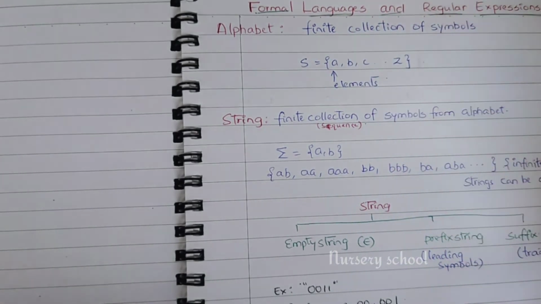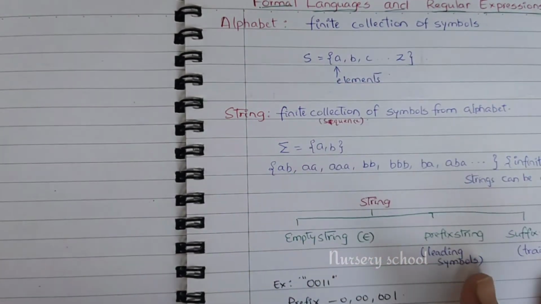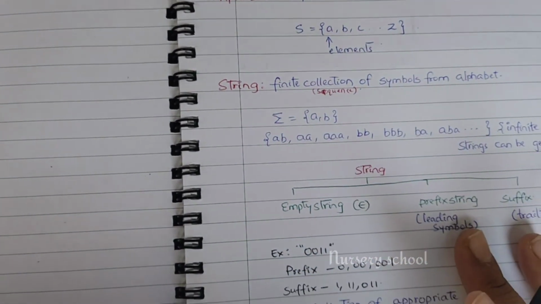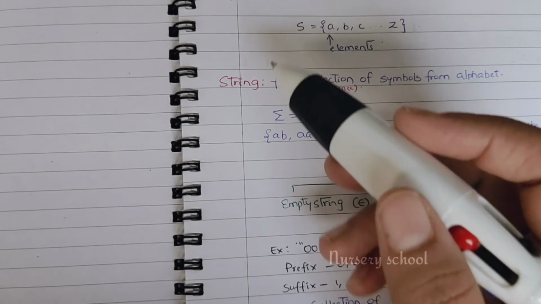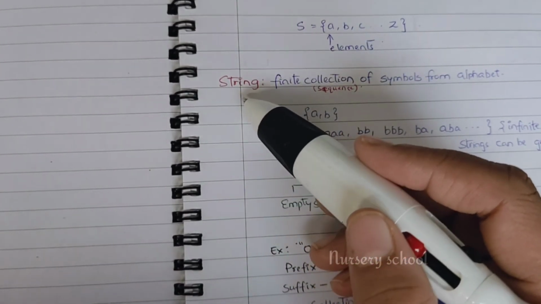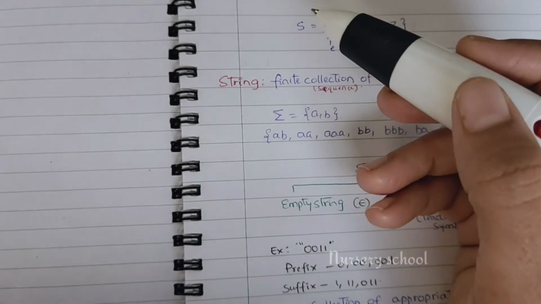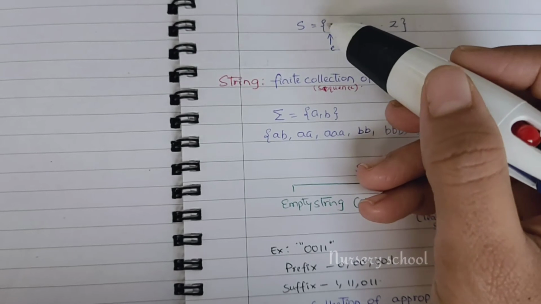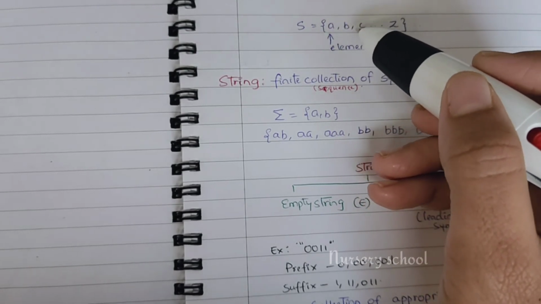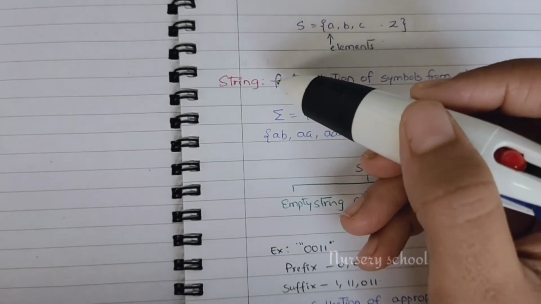This is the first basic definition, and all the remaining definitions we will derive from this alphabet. Next we will see string. What do we mean by string? A string is a finite collection of symbols from an alphabet. We collect the symbols from the alphabet in a particular sequence, and that is called a string.